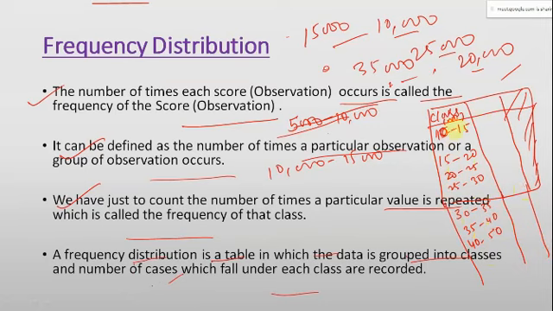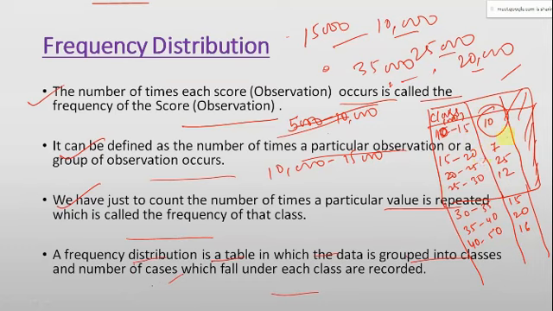And the number of people who have said that their salary falls within each range, let's suppose: 10 to 15 is 10, 15 to 20 is 7, 20 to 25 is 25, 25 to 30 is 12, 30 to 35 is 15, 35 to 40 is 20, and 40 to 50 is 16. So these are the number of people whose salary falls within that particular class. Whatever people said their salary is from 10,000 up to 15,000, not exactly 15,000 but up to 15,000, you have taken in the first group. Similarly, people whose salary starts from 15,000 up to 20,000, it is 7.